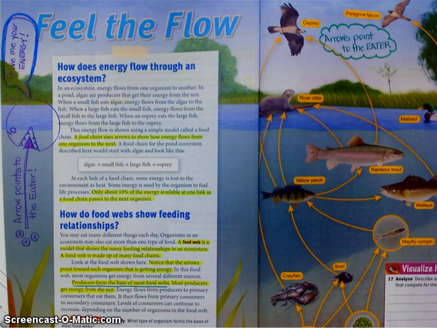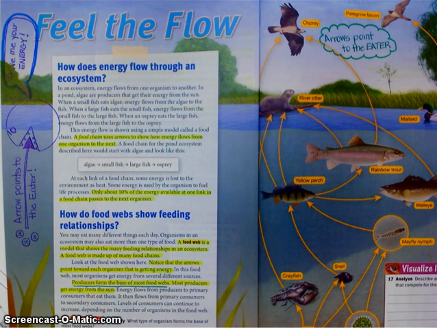So it's only the energy that was stored within the tissues of that animal. The rest of the energy that was broken down from the food that the antelope ate over the course of its life went toward maintaining a warm body temperature and towards the energy required for digestion and to make your heart keep beating and all of this other stuff. So only a small percentage of the energy at one level actually gets transferred up to the next level.